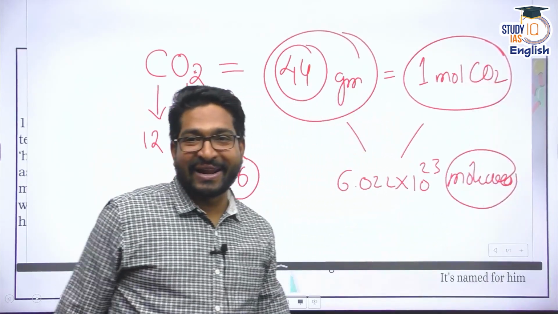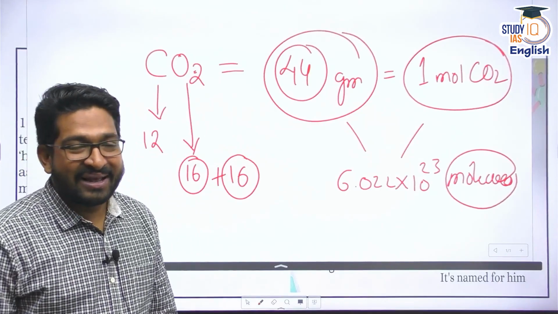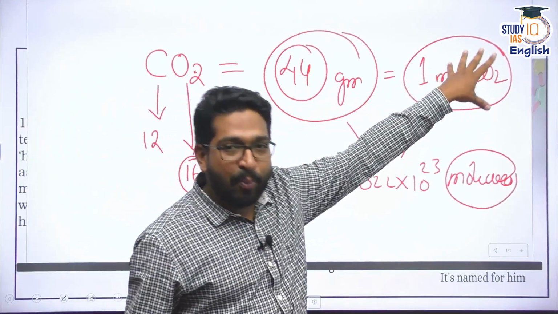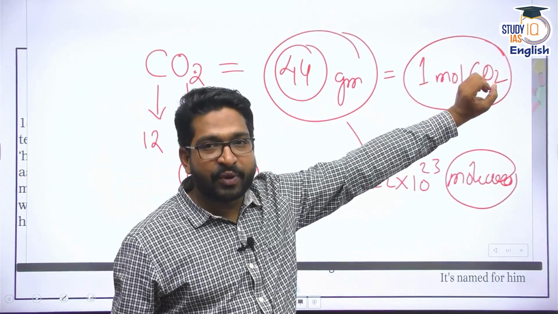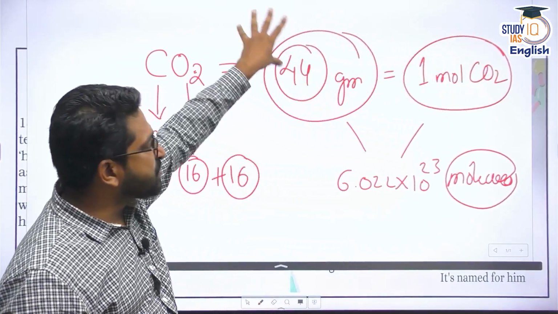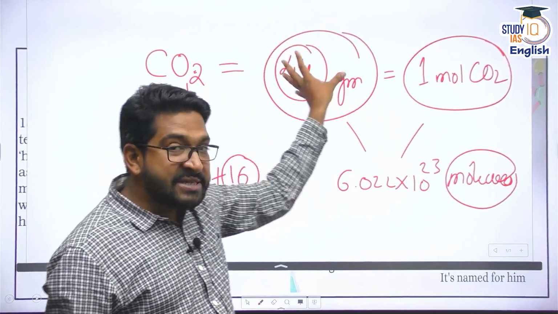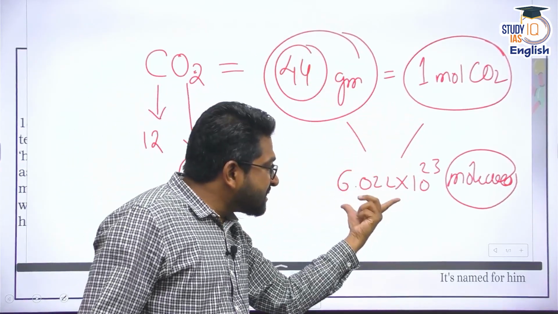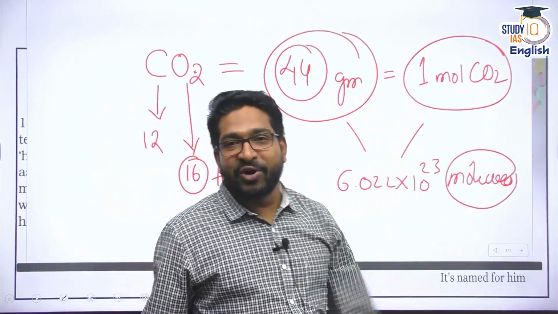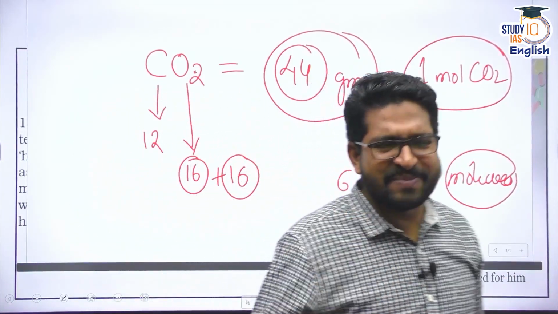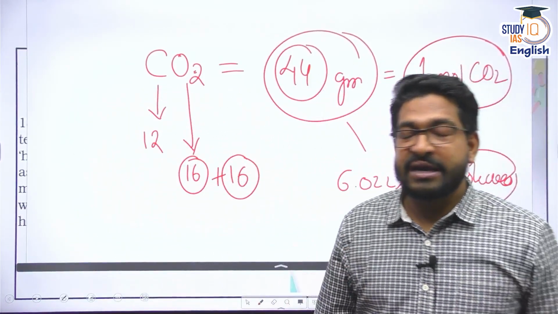I hope it's clear now, right? The 1 mole of any particular compound or molecule is equal to its molecular mass, and it basically defines that this number of molecules is present in 44 gram. These molecules are present in 1 mole of carbon dioxide.